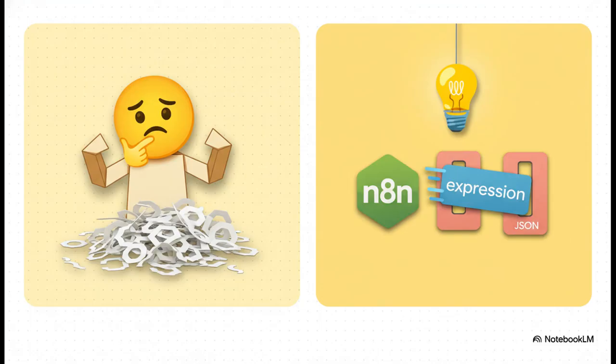Okay, this slide right here gets to the absolute heart of the matter. We all instinctively blame ourselves, right? Oh, I must have missed a comma or a bracket. But the real culprit, most of the time, is this weird conflict between n8n's JSON mode and the dynamic expressions you're trying to shove inside of it.